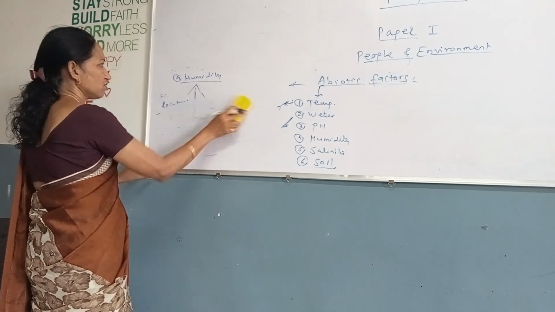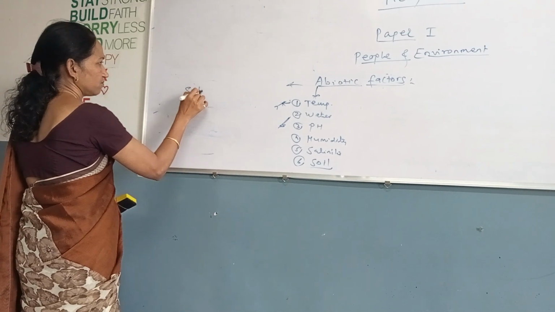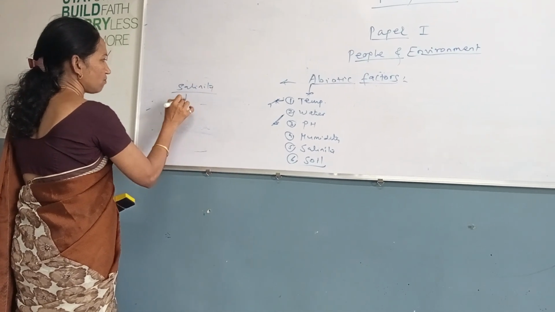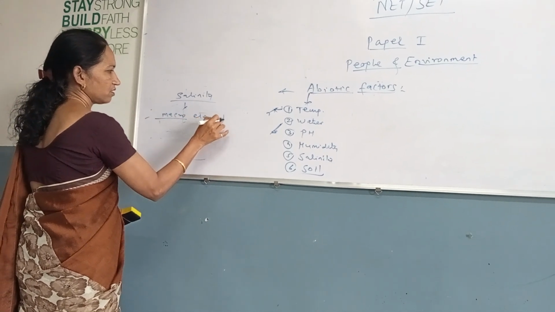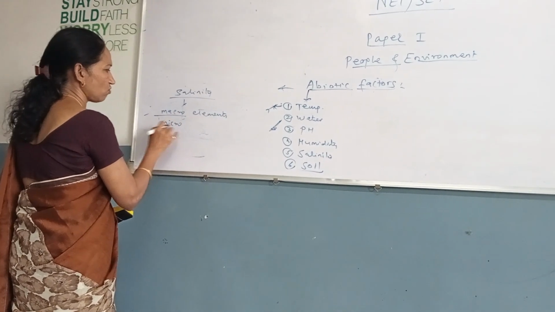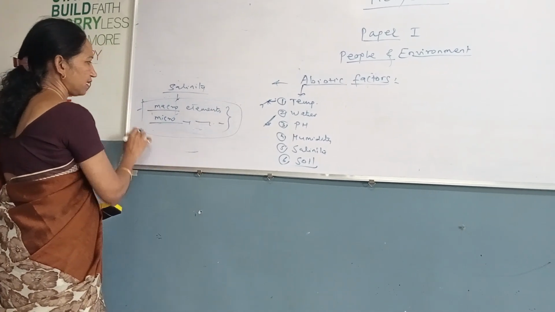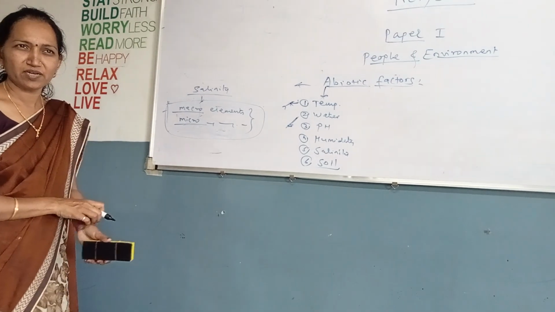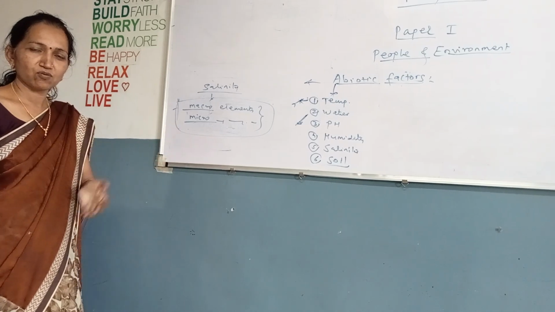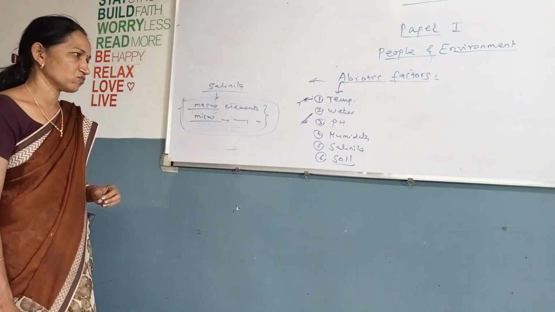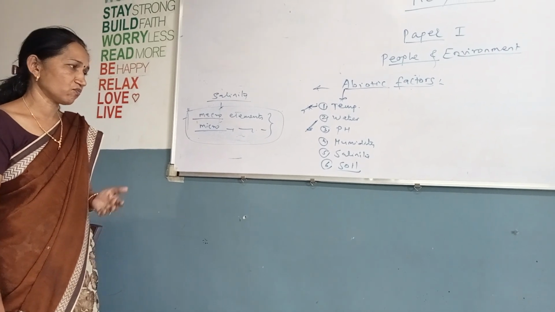Then salinity means the number of minerals present in water. Macro elements and micro elements are both present in water, and salinity is shown by particular water. Sometimes a higher concentration of these minerals is responsible for damage to particular aquatic species or aquatic plants, and it is also harmful for fishes. Some elements, like the pollution of cadmium,